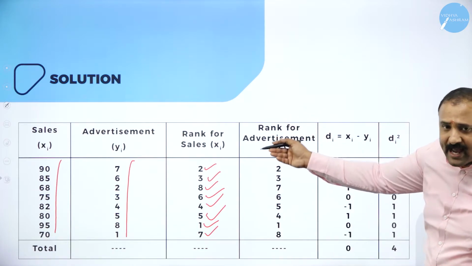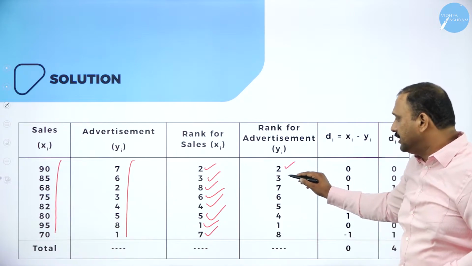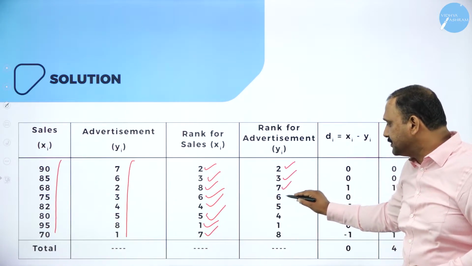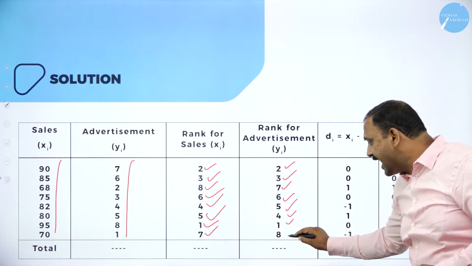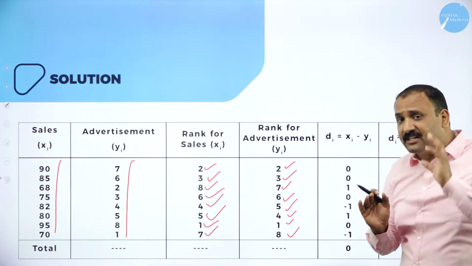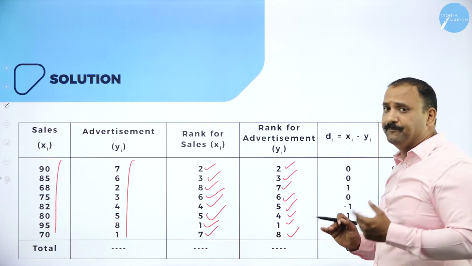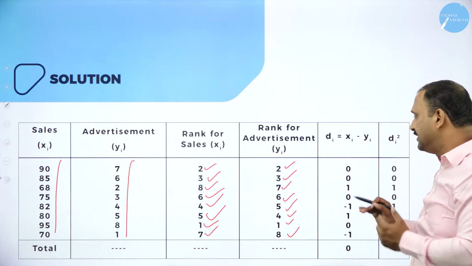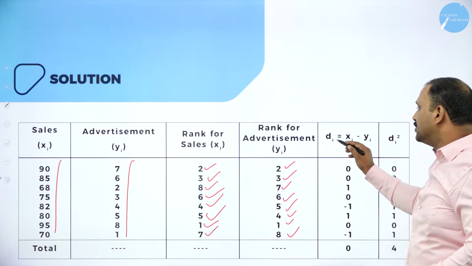Now let's do the ranking for the advertisement also. 2nd position, this comes to 3rd, 7th position, 6th position, 5th position, 4, 1 and 8. Now you have ranked the sales and advertisement under 2 separate columns. So this is the step we have done until now. Now let's do the deviation part here.